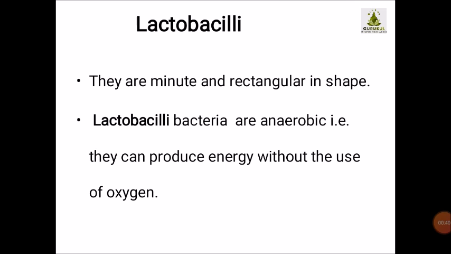Now, lactobacilli. Lactobacilli are very minute and they are rectangular in shape. Lactobacilli bacteria are anaerobic, that is, they can produce energy without the use of oxygen. Okay, so they are an anaerobic type of bacteria.